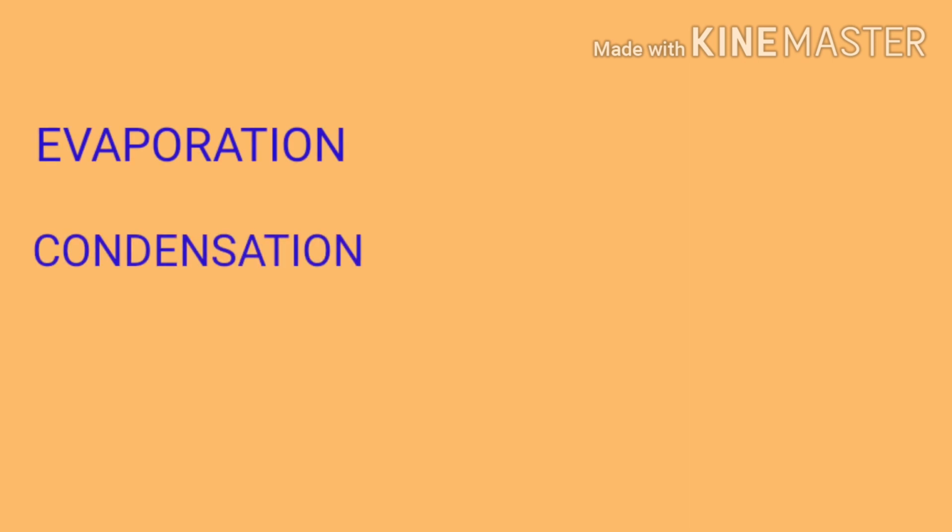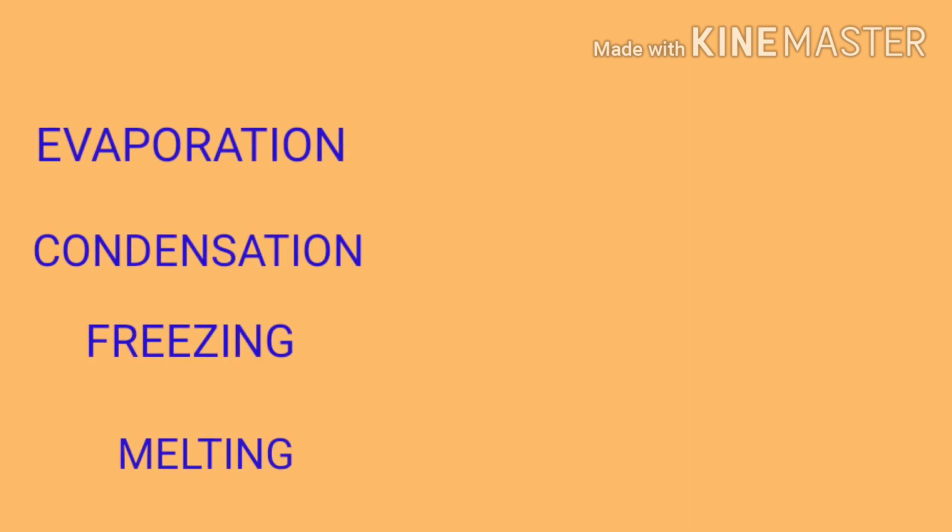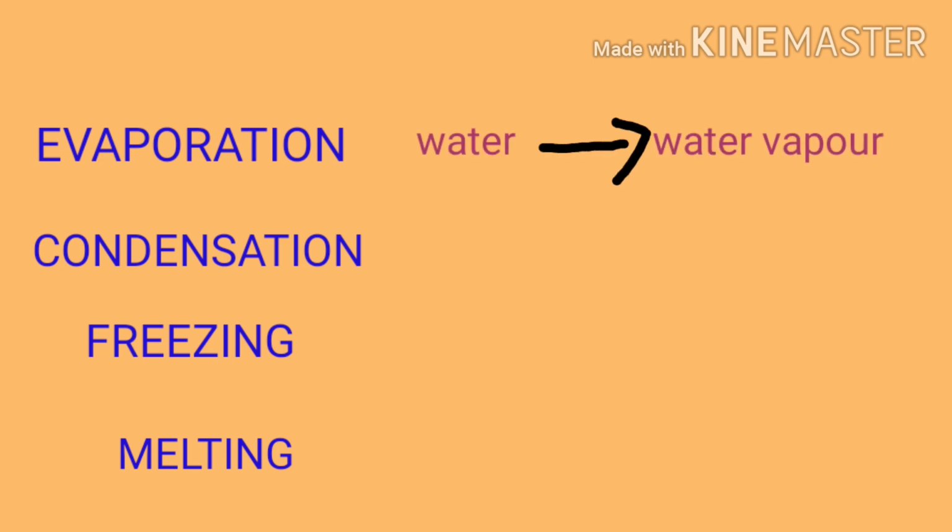These forms of water will change through some processes. They are evaporation, condensation, freezing and melting. Children, what will happen in evaporation? Yes, in evaporation, water changes into water vapor. In condensation, water vapor changes into water.